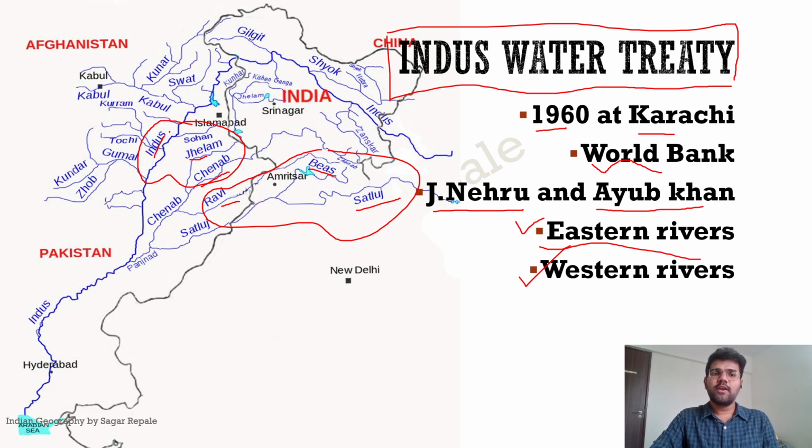The treaty states that India can use the western rivers, for example it can make run of the river projects. That means India cannot store the water, but it can use that water for transport, fishing, and irrigation purposes. India can use 20% of its water for irrigation purposes. But those restrictions are not there on the eastern rivers. So Ravi, Bias, and Satluj, India can use to the full extent. So I hope the Indus Water Treaty is clear to you, and most important, the geography is clear.